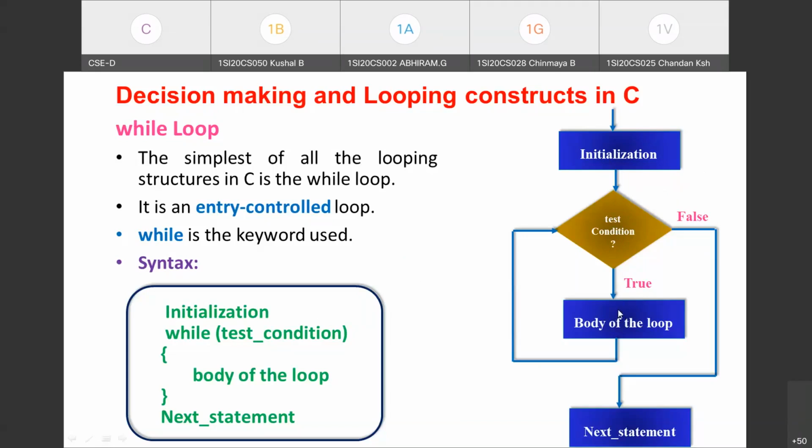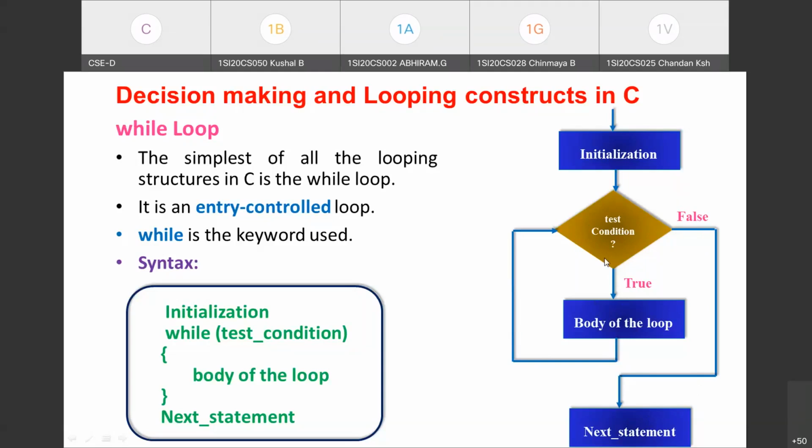After that, where will the control be transferred to? It goes to the test condition part for deciding whether to go for the next iteration or not. If it evaluates to false, whatever the test condition you have given, then it will not enter the body of the loop. Instead, control will go to the next statement outside the loop. Okay, so this is how the loop will be executed.